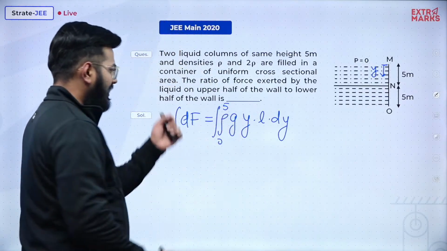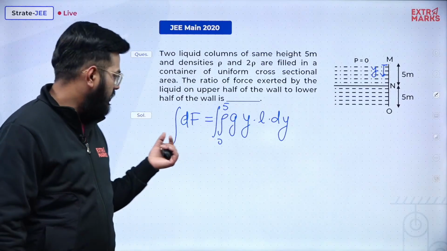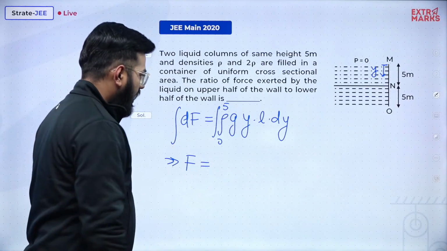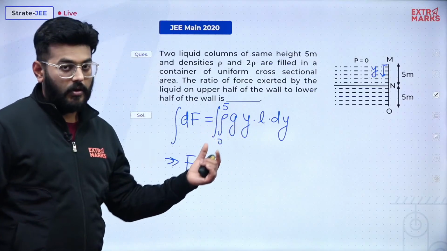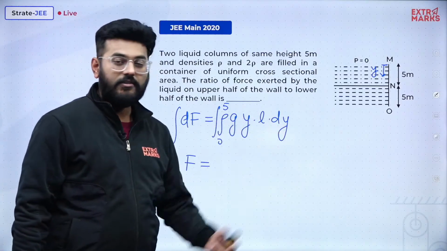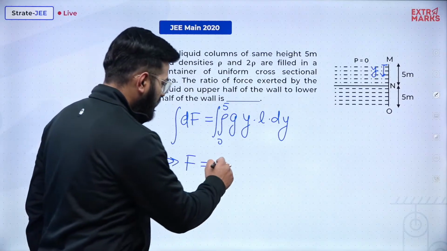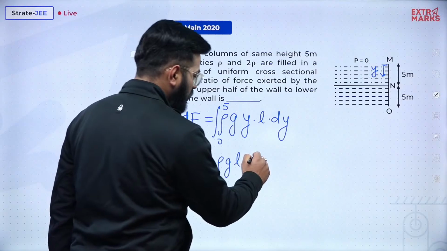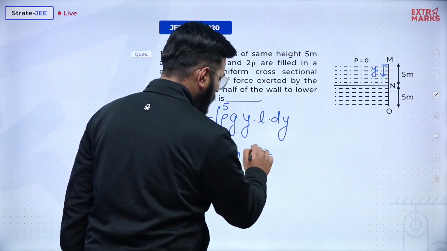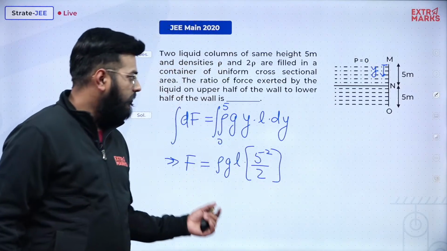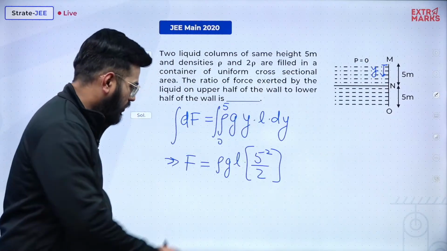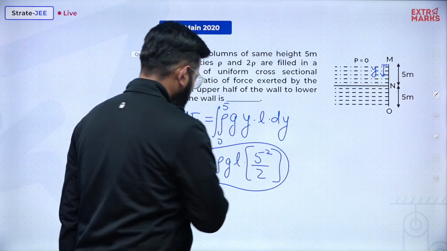Over here it will be a net cumulative force, so there is no need to put limits. Rho g and L will come outside because they are constant, and y dy integrates to y square by 2. So it will come out to be rho gL into 5 square by 2. This is the force experienced by the upper half of this wall. Let's mention it to be F1.